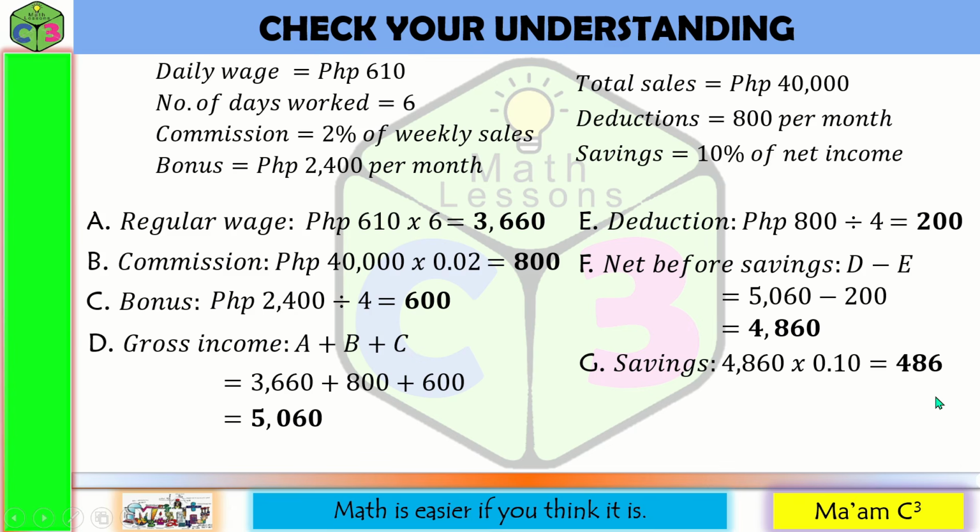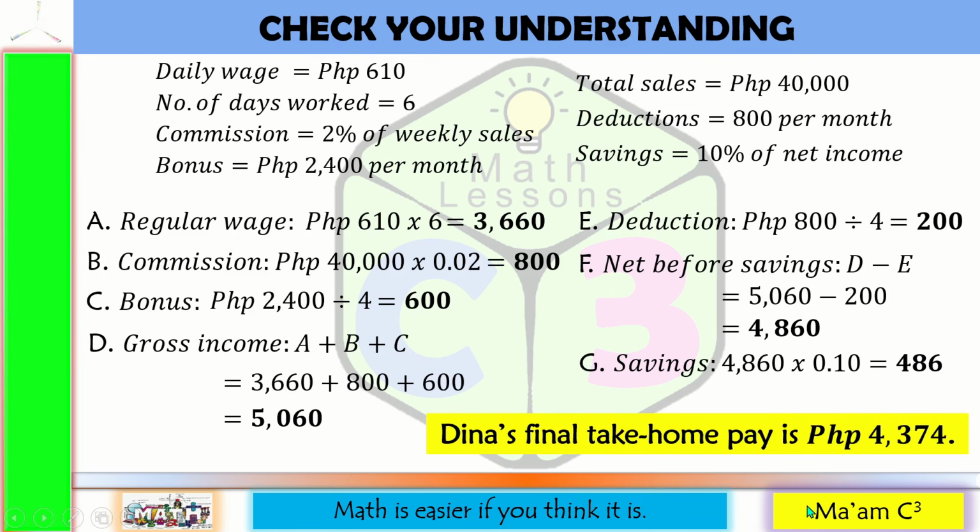So to solve for Dina's final take-home pay, we are going to subtract 486 from 4,860. And that will be 4,374 pesos. So again, the savings here is not a definite amount. It is based on the net income. So you have to solve first for the net income before computing for the savings, unlike in the previous problem that we solved earlier. Got it?